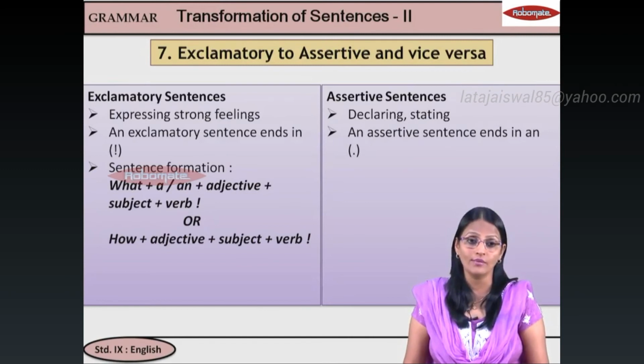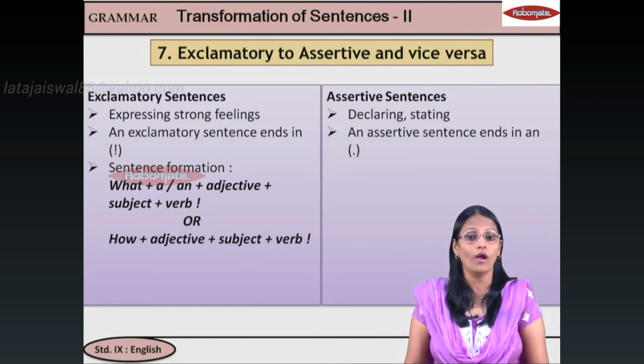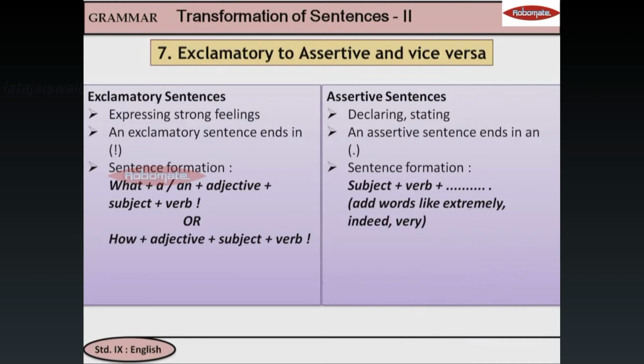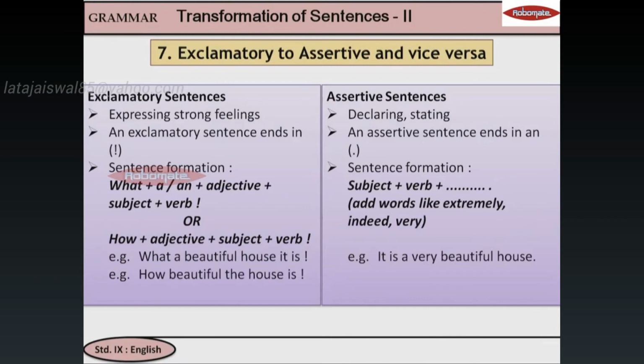What के साथ a और an plus adjective plus subject plus verb and how के साथ adjective plus subject plus verb. और assertive formation कैसे होता है? Subject plus verb and we use words like extremely, indeed, very. मतलब exclamatory से अगर assertive बनाना है, तो वो strong feeling maintain करने के लिए we have to use the words extremely or indeed. And let's take examples. What a beautiful house it is. So we will say it is a very beautiful house. If I say how beautiful the house is, I can say the house is very beautiful or I can say the house is indeed beautiful.